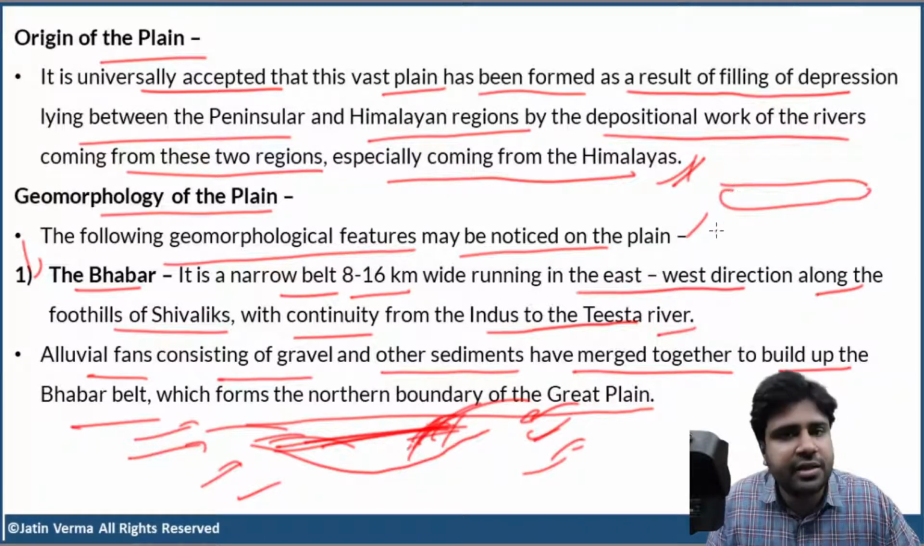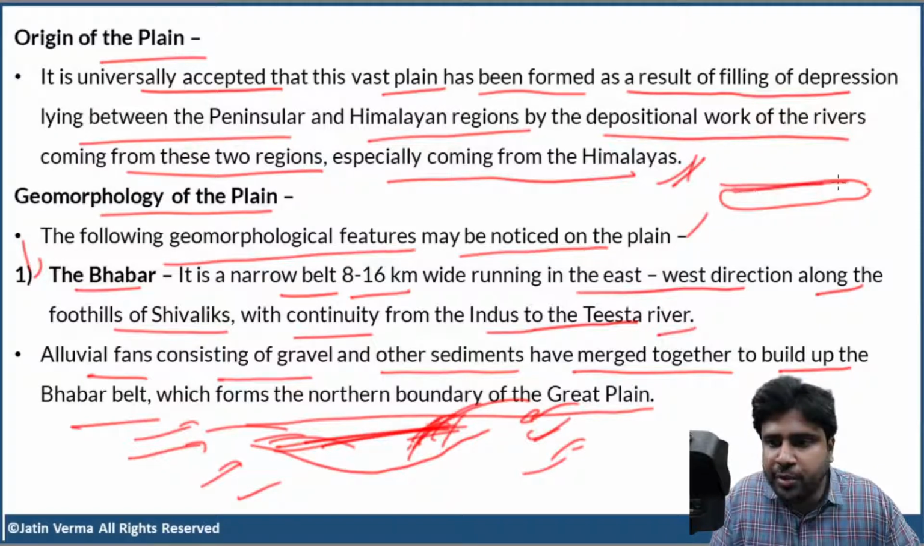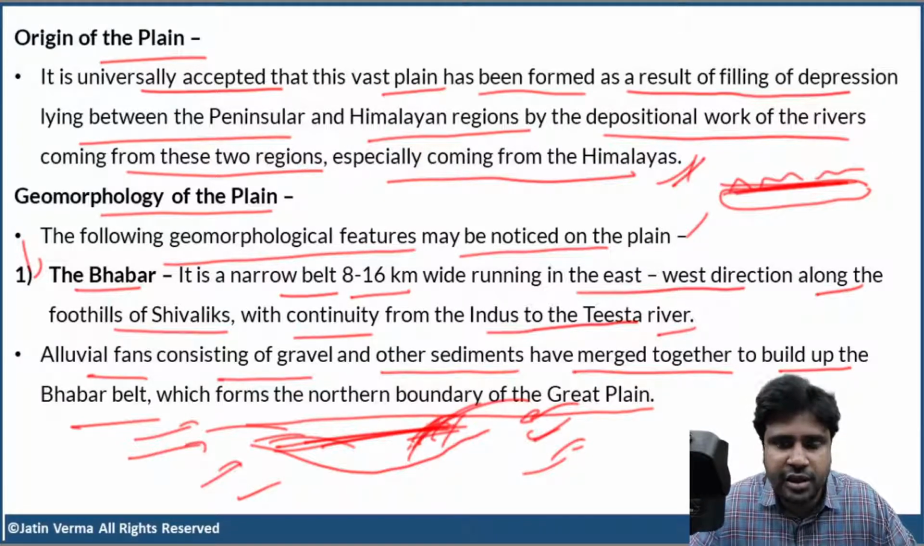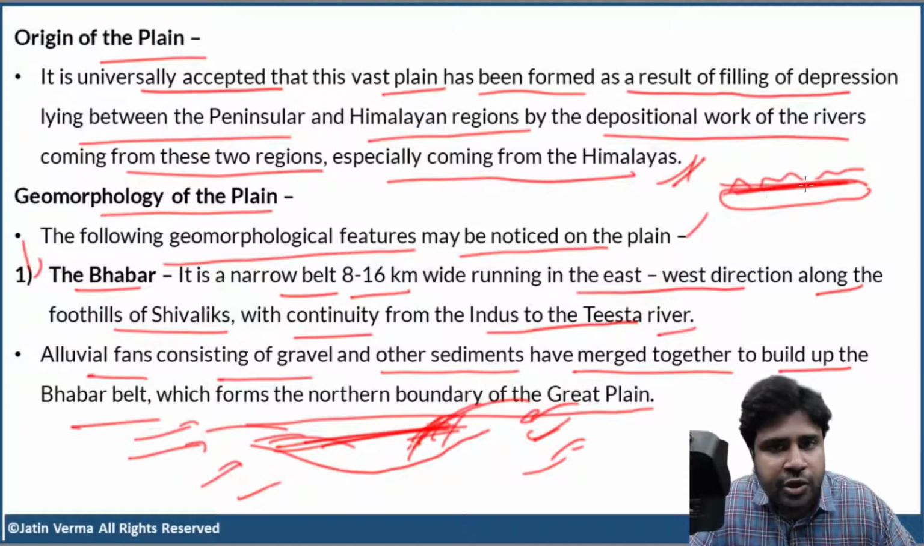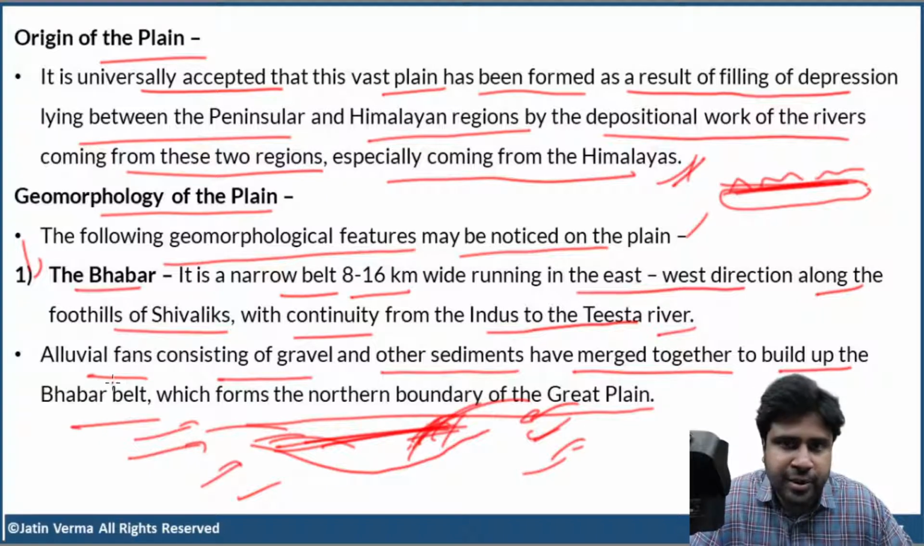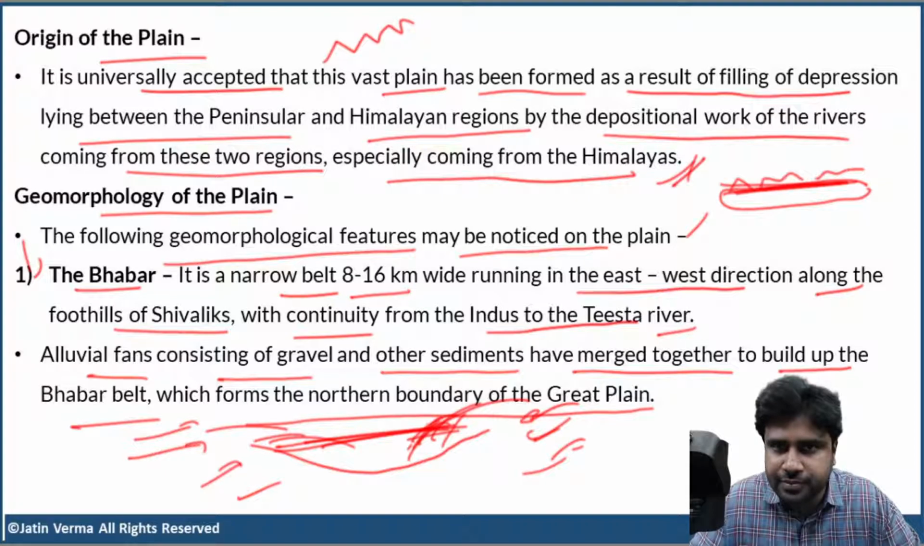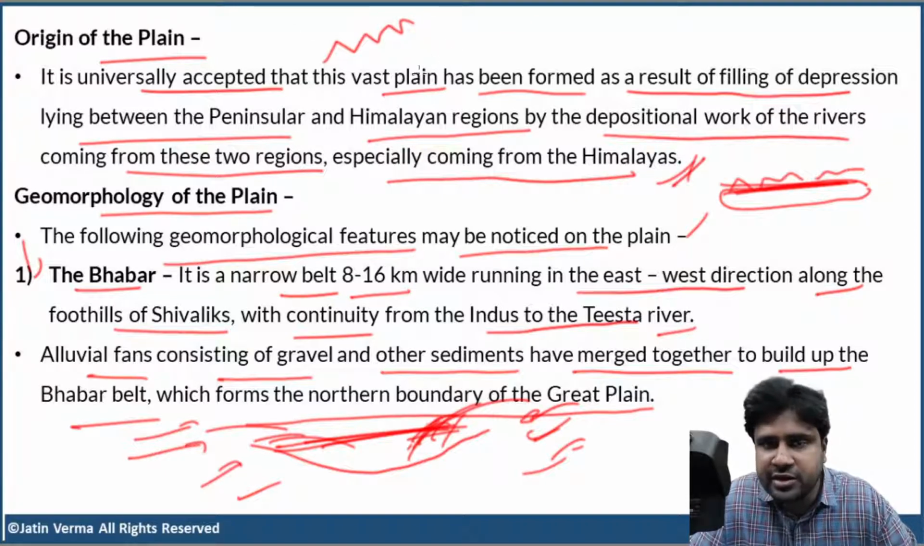If this is the Great Plain, then the northern boundary is the Bhabar belt, and to the north of the Bhabar belt you have the Shivaliks. So the Bhabar belt forms the northern boundary of the Indo-Gangetic plain. Now we all have discussed how alluvial fans form. Do you remember? So just imagine this as the mountain range and you're looking at this side view. I cannot draw 3D diagrams here, right? So just imagine that you're looking at this side view.